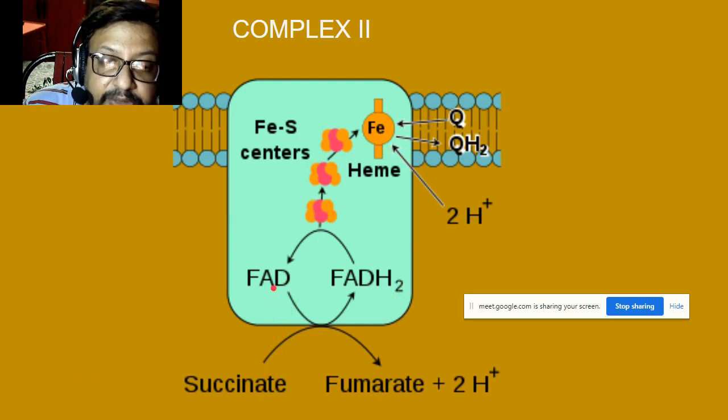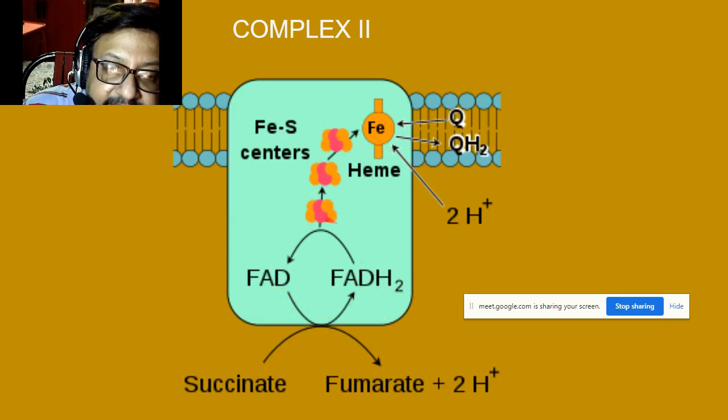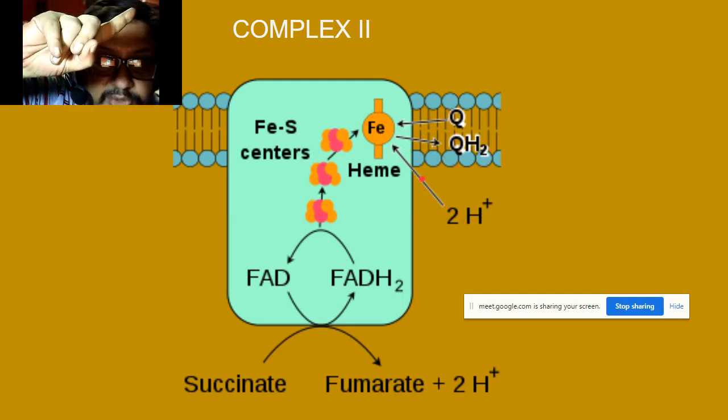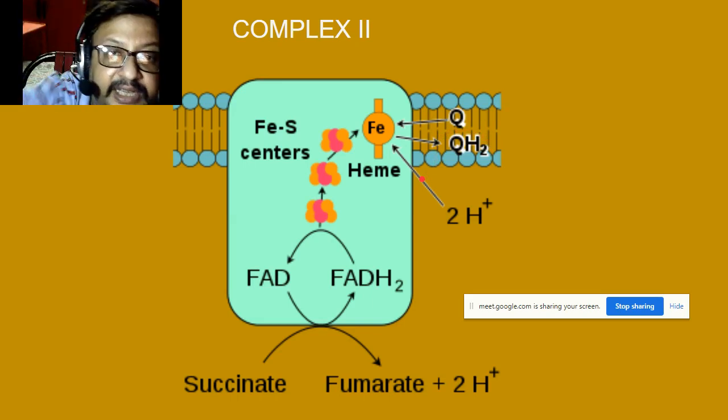In the process, FAD becomes FADH2. This FADH2 then passes the hydrogen and electrons to the iron sulfur centers and then to the heme center, and it takes 2 hydrogen and a molecule of Q and becomes QH2. So you had 2 molecules of QH2 formed in complex 1, and here 1 more molecule of QH2 is being formed.